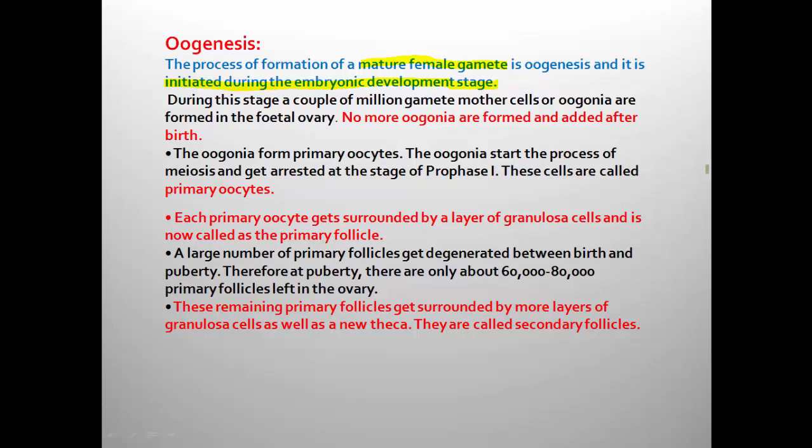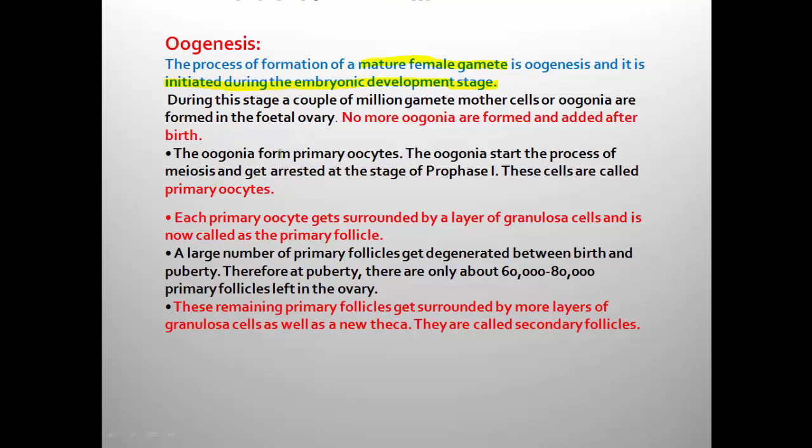That means when the female fetus is growing within the womb of the mother, during that embryonic stage itself the oogenesis is initiated, and during the embryonic development itself millions of gamete mother cells are formed.